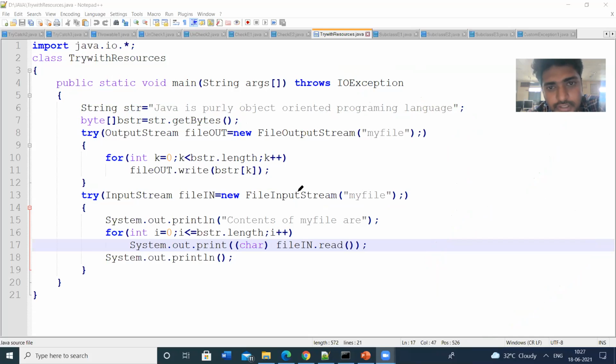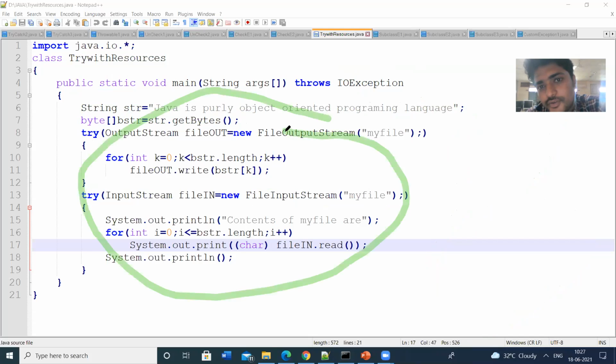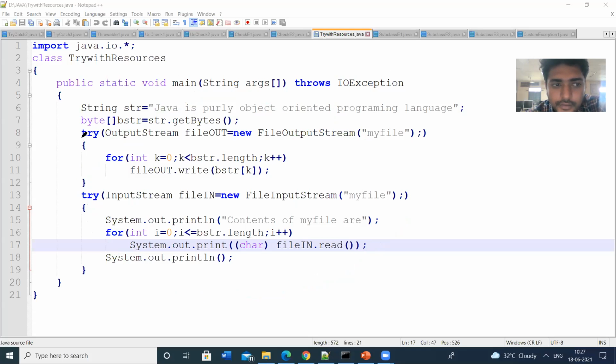If you want to use throw, it will be used within the method, where we can throw IOException or ArithmeticException. But throws will be used along with the method header.